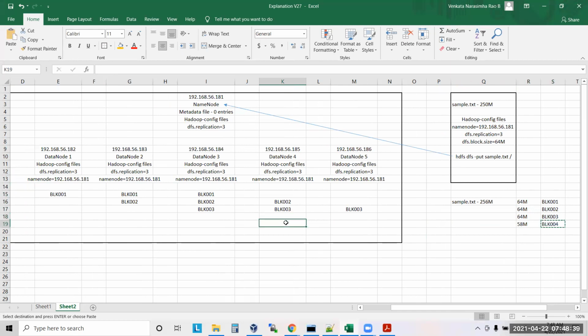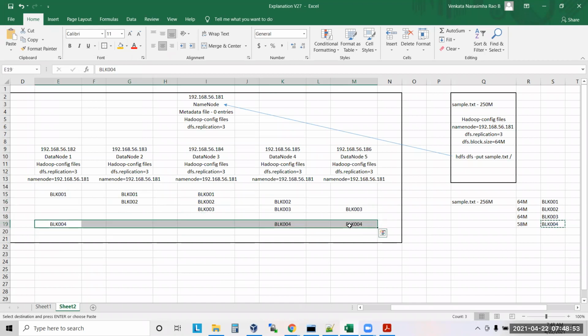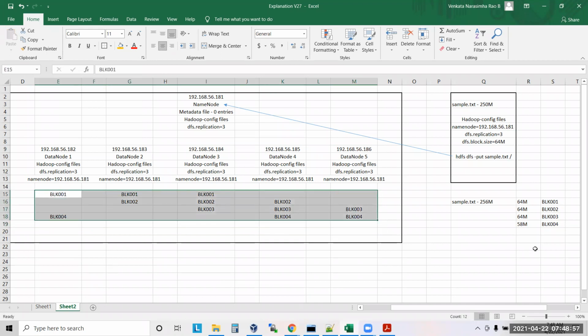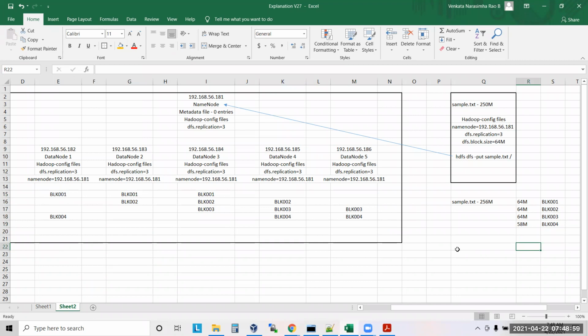BLK4, maybe here. Now you see here, BLK3 3 times, BLK2, BLK1 3 times, BLK2 3 times, BLK3 3 times, BLK4 also 3 times, correct? Yes. This is how the file is stored here. Are you clear on this point now? Yes.